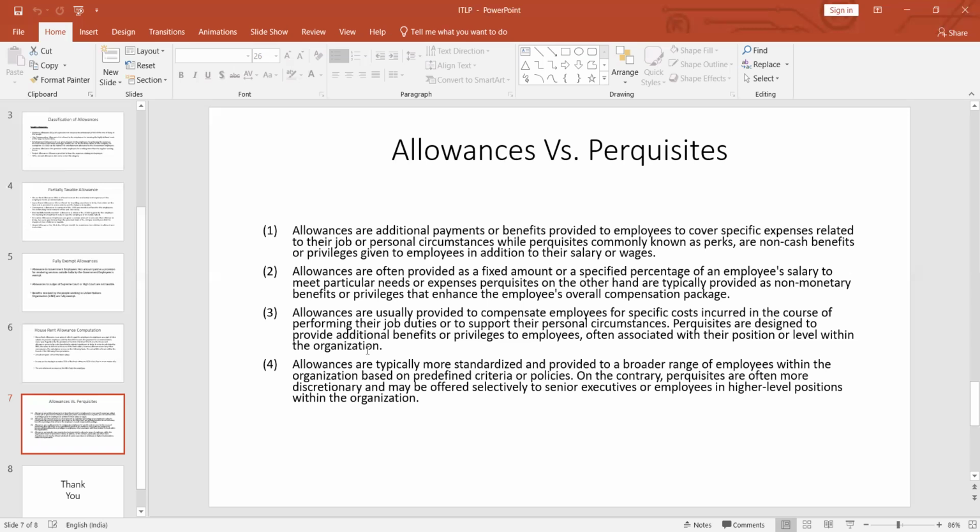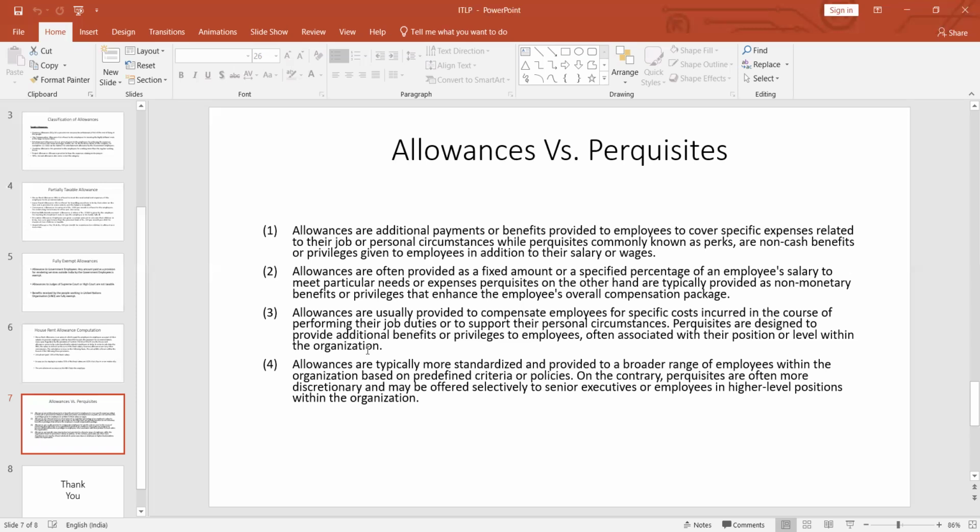Allowances are usually provided to compensate employees for specific costs incurred in the course of performing their job duties, like overtime allowance, or to support their personal circumstances, like tiffin allowance. Perquisites are designed to provide additional benefits or privileges to employees, often associated with their position or level within the organization. That means not every employee is provided accommodation or vehicle or chauffeur facility. Only some employees are provided this facility to maintain the dignity of that position. That is the basic difference between allowance and perquisite.